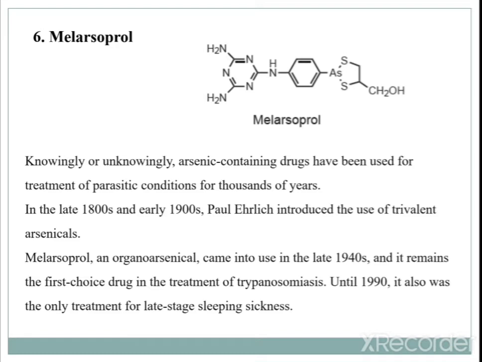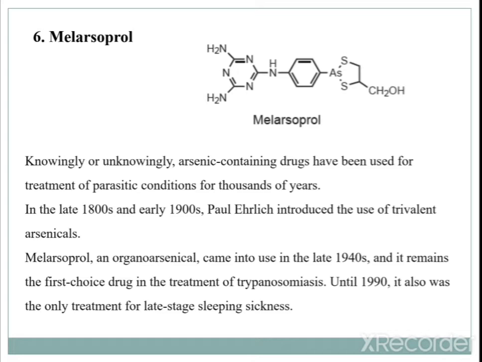In the late 1800s and early 1900s, Paul Ehrlich introduced the use of trivalent arsenicals. Melarsoprol, which is an organoarsenical, came into use in the 1940s, and it remains the first choice of drug for the treatment of trypanosomiasis.